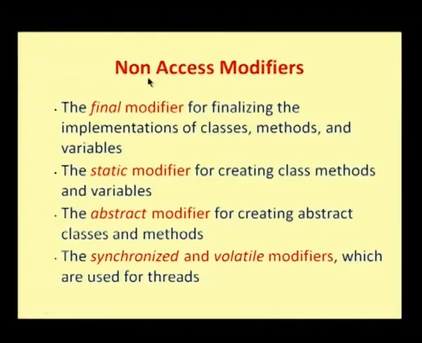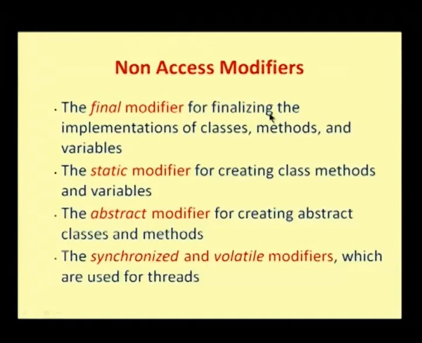Next we have a set of non-access modifiers. These do not restrict the visibility or access of a variable or method, but give a further specification. The final modifier is for finalizing the implementation of classes, methods and variables. The static modifier is for creating class methods and variables. The abstract modifier is for creating abstract classes and methods. The synchronized and volatile modifiers are used for threads.